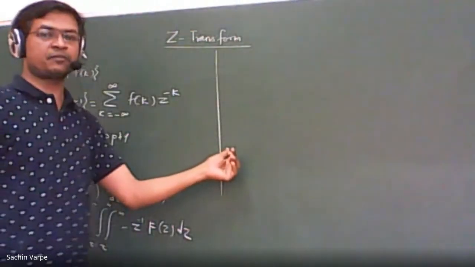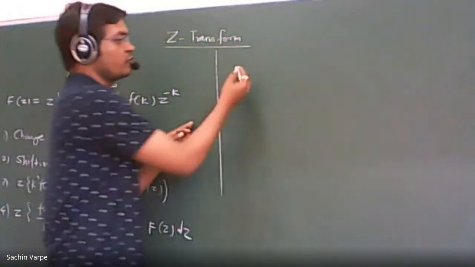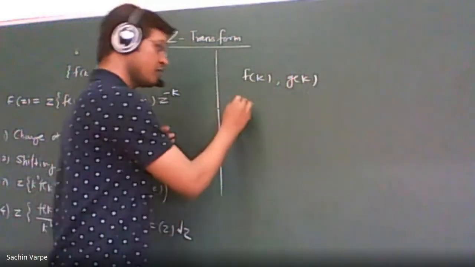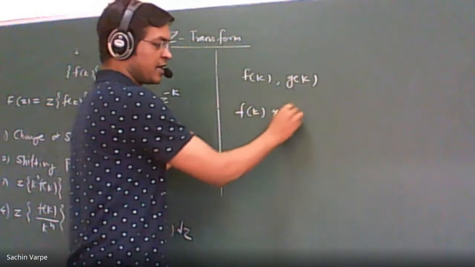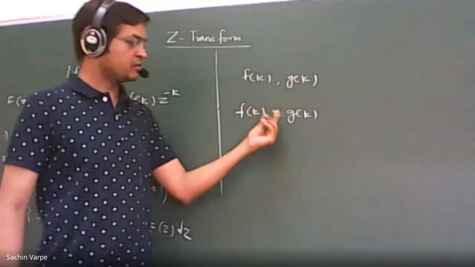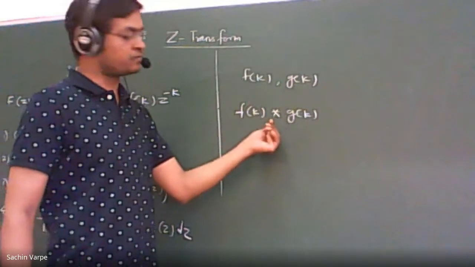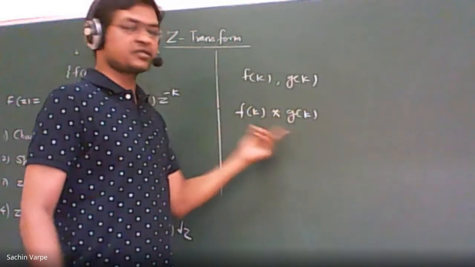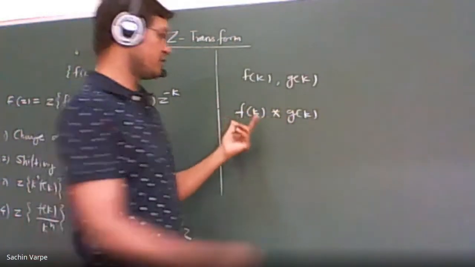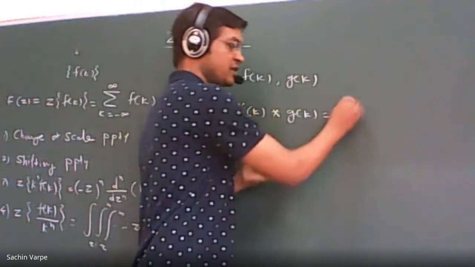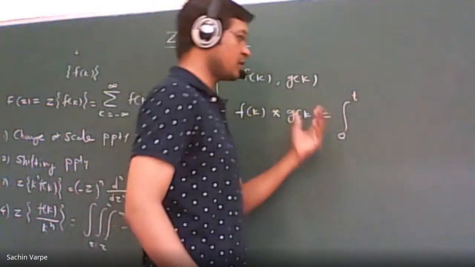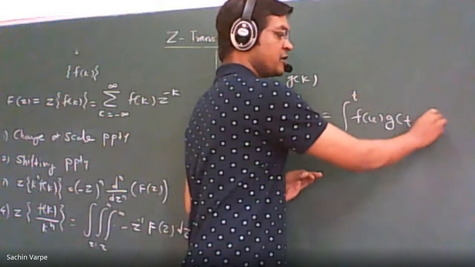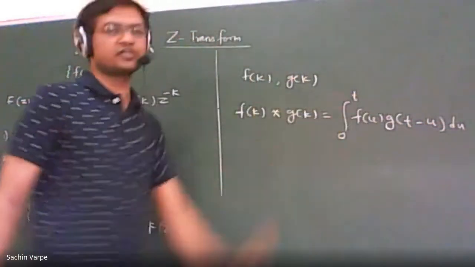Then we have discussed the Z transform of convolution, where the convolution of two functions, suppose f of k and g of k are the two functions. Then the convolution we have defined to be f of k star g of k. This star is not multiplication; it is the notation for convolution. The word meaning of convolution is mixing, and that mixing is defined mathematically. F of k star g of k is the integration from 0 to t, where t is a parameter, of f of u g of t minus u du. This is the definition of convolution.